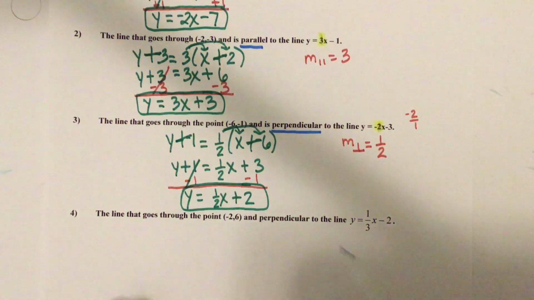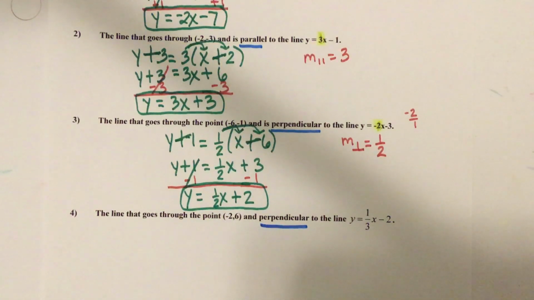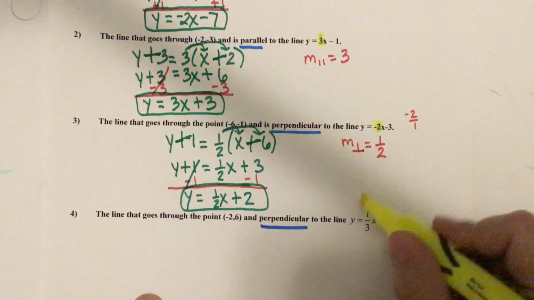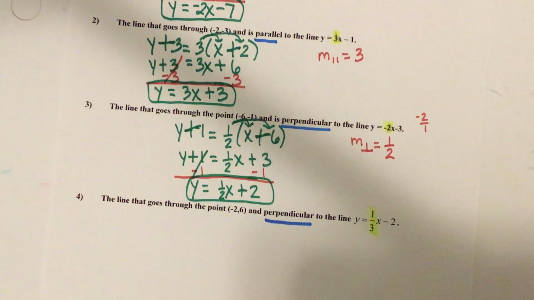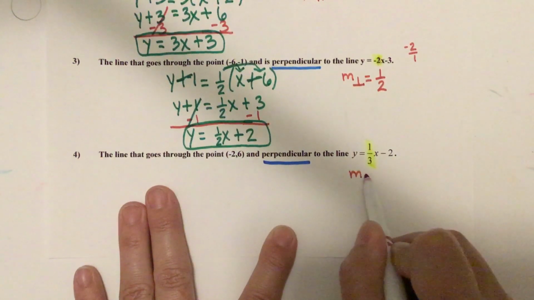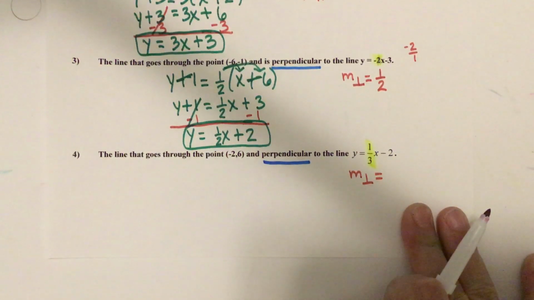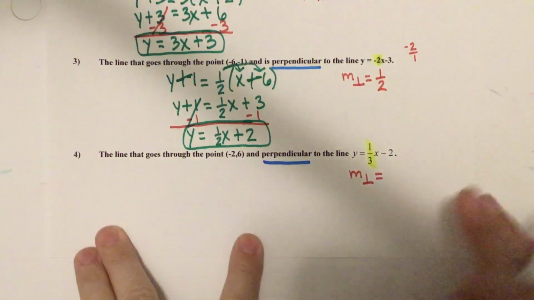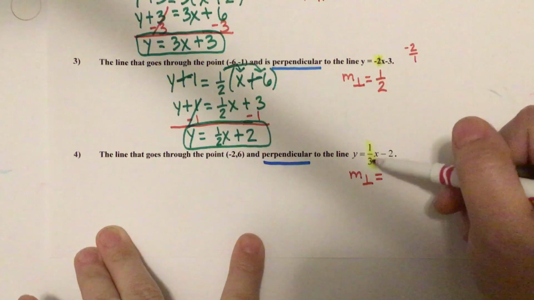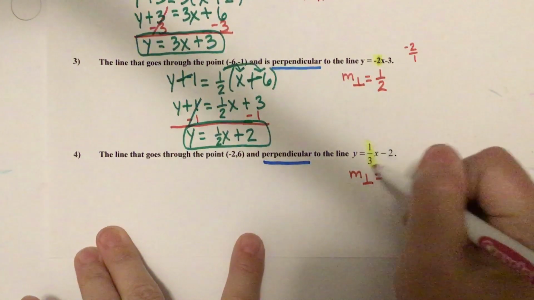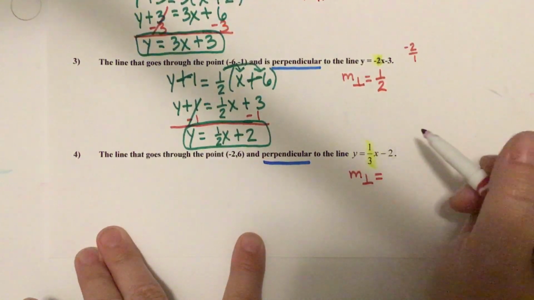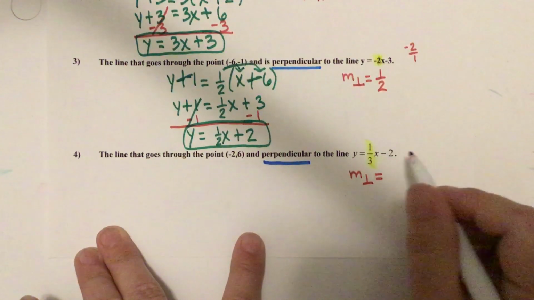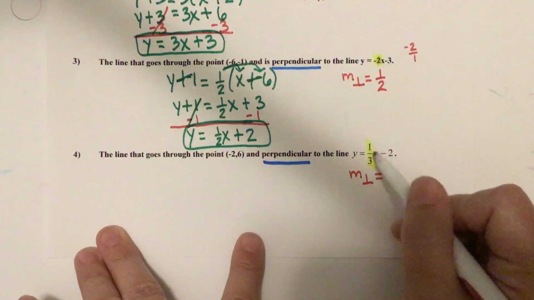Okay, this next one, I want to be perpendicular again. So what's the slope of the line they gave us? 1/3. So I want to be perpendicular. So let's figure out the slope of the perpendicular line. So parallel lines have same slope, but perpendicular lines have slope that is opposite reciprocals. Okay, I want the opposite reciprocal. That means flip and switch. Hey, sorry, I forgot my song. That means flip and switch. Yeah, flip the fraction, switch the sign. Now you got it. What do you get if you flip the fraction and switch the sign?